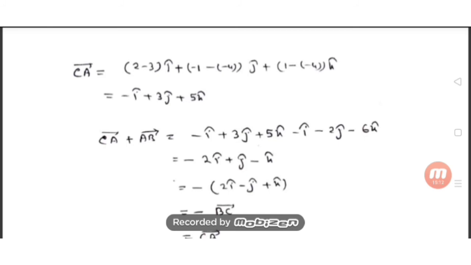So AC or CA I have done here. AC, CA, same thing. So the CA vector also we have calculated like the previous one. Now, before showing that it is a right angle triangle, I just want to show that this is a triangle.